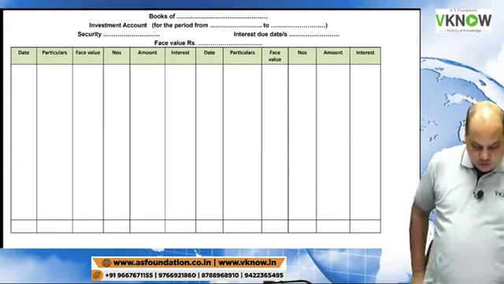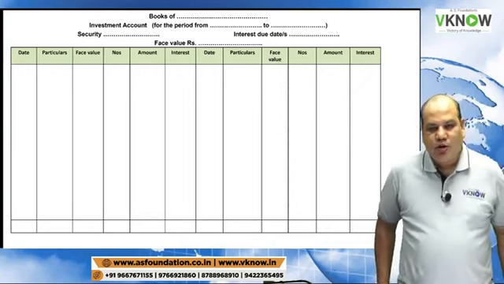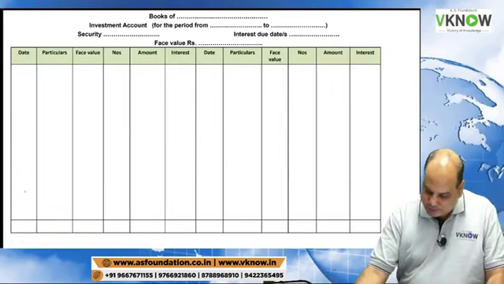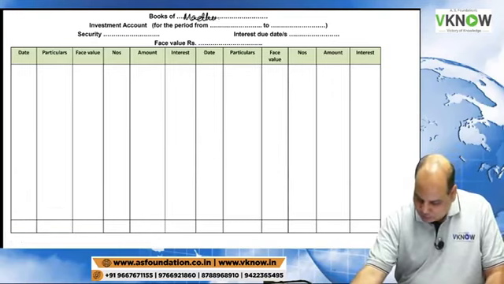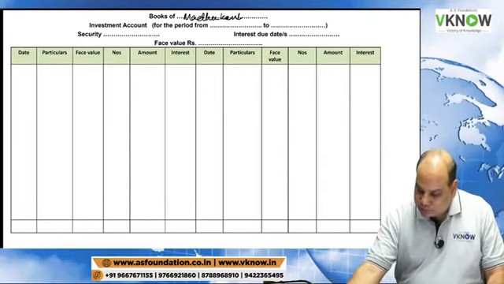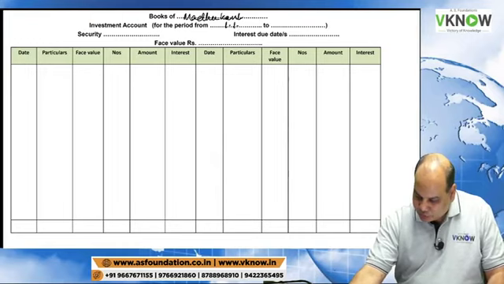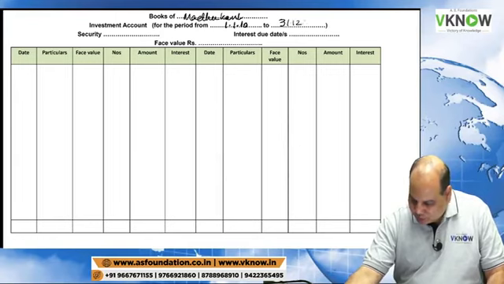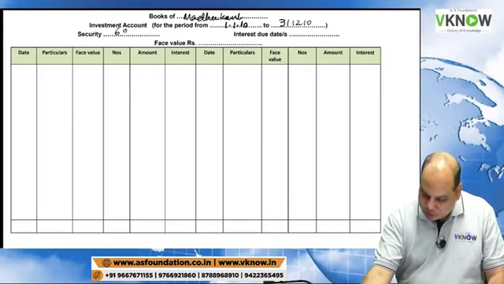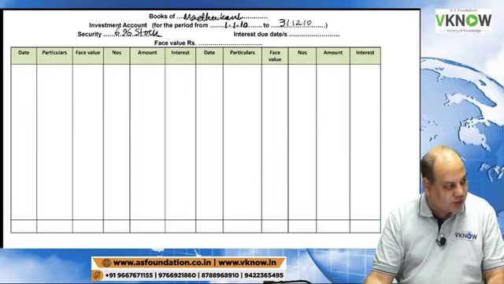Books of Mr. Madhukant. Investment account for the period from 1st January 2010 to 31/12/10. The security is 6% stock. Interest due dates are 30th June.